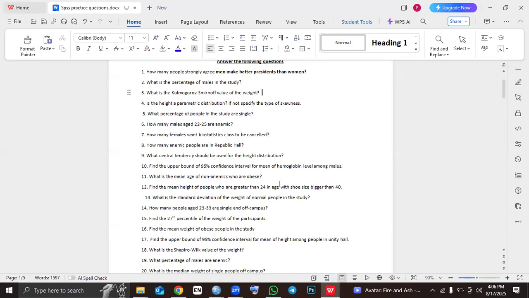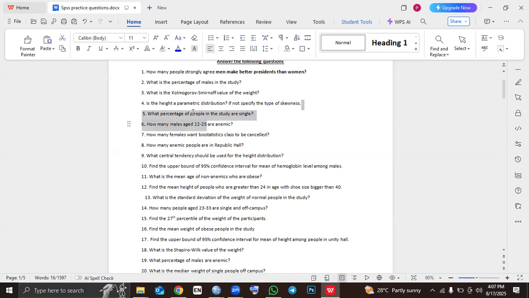Okay, I'm continuing. The next question, question 4. He said, is the height a parametric distribution? If not, specify the type of skewness. So here, how will we be able to answer this?